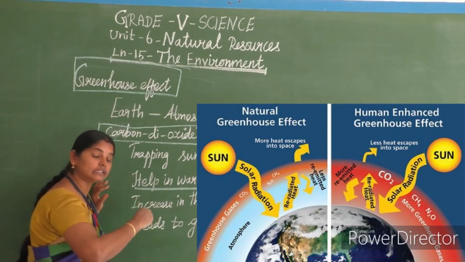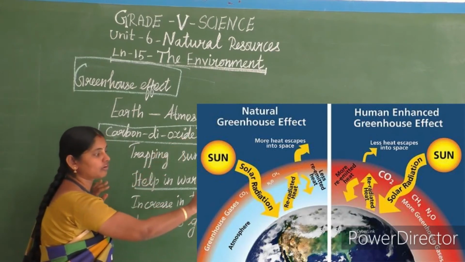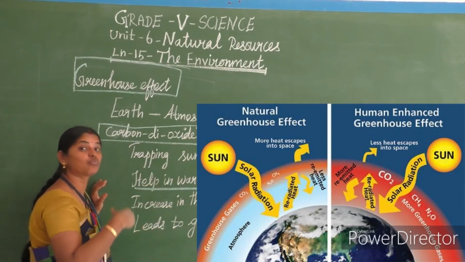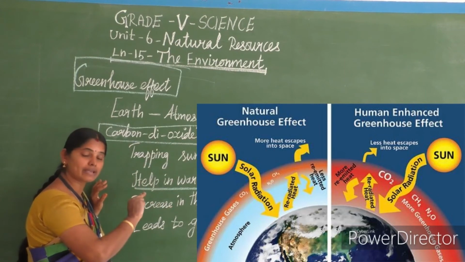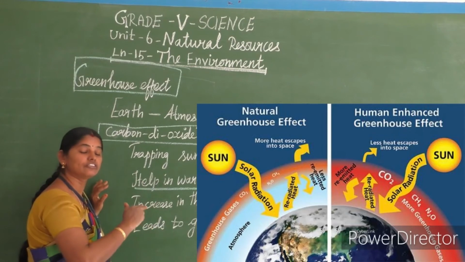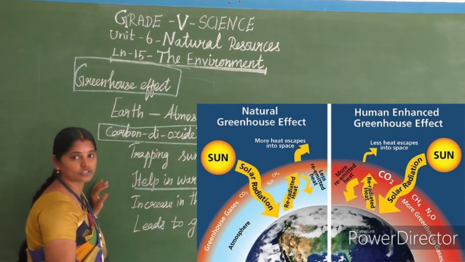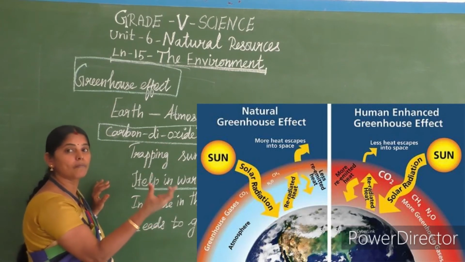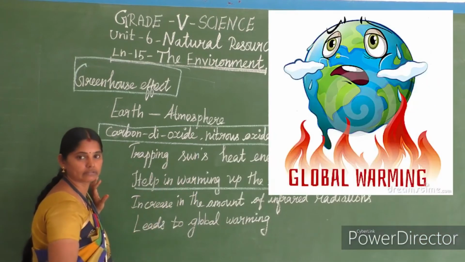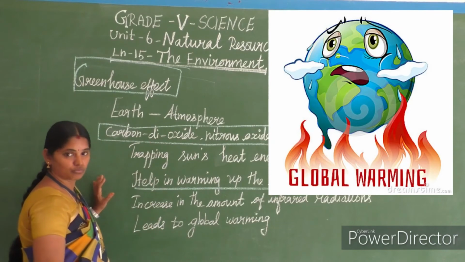So if that normal level increases, so an increase in the amount of infrared radiation leads to global warming. If it is normal greenhouse condition, it is well and good. But if that level is increased, going beyond the normal level, it brings global warming. Globe, the earth, is a spheroid. This condition we call global warming.